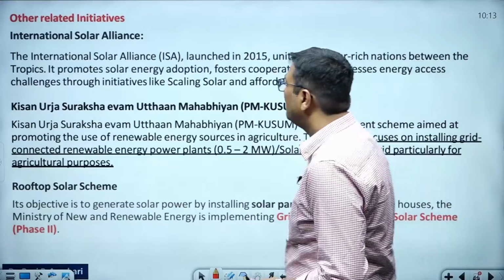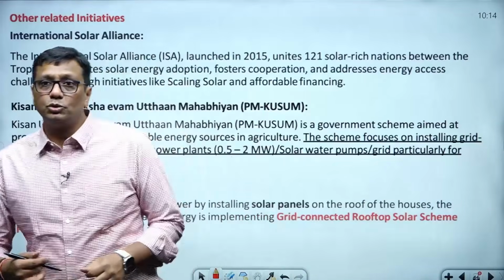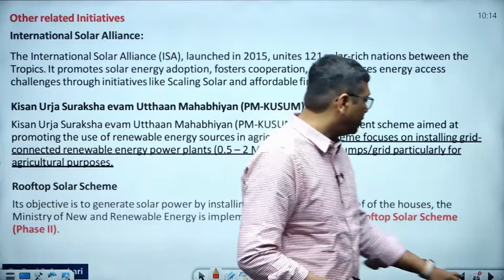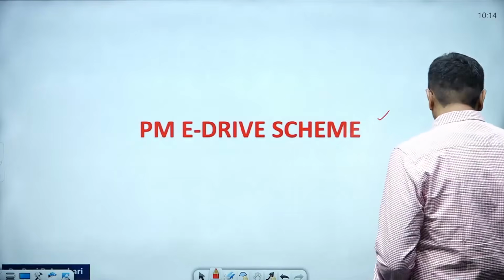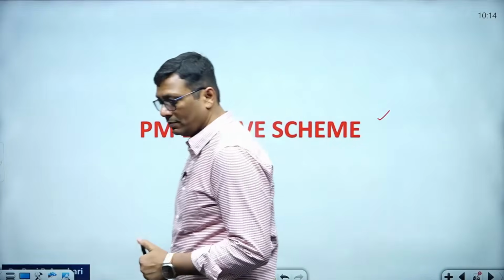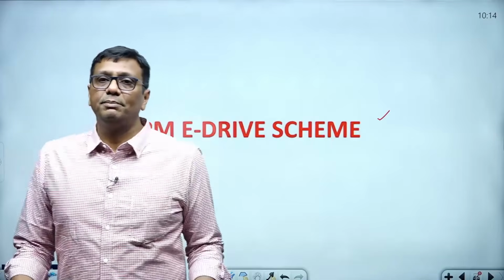Okay, some of the schemes you must be very clear about, like PM Kusum Yojana and Surya Ghar Yojana. I will discuss them here, guys, step by step. But before that, you should have knowledge about the PM E-Drive scheme. Okay, what about the PM E-Drive scheme?